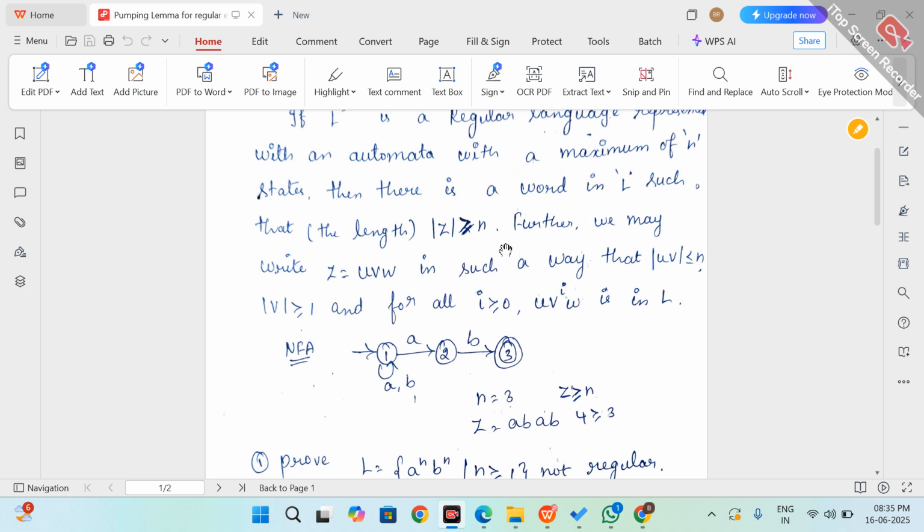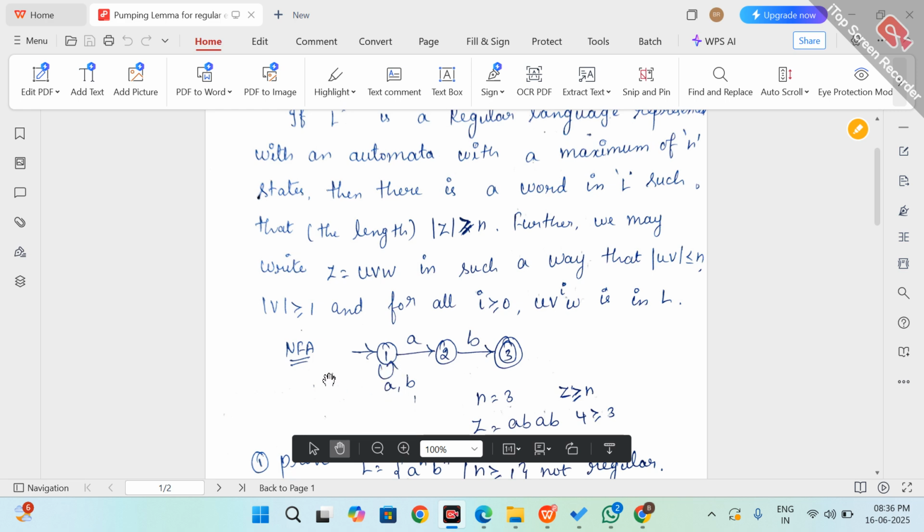So as I already explained the definition, here the number of states is 3 and the input string is ab. Here I am taking the NFA diagram. If you take a DFA, for each and every state the input is only one. But here, on a in state 1 there are two transitions, from 1 to 2 as well as a loop from 1 to 1.